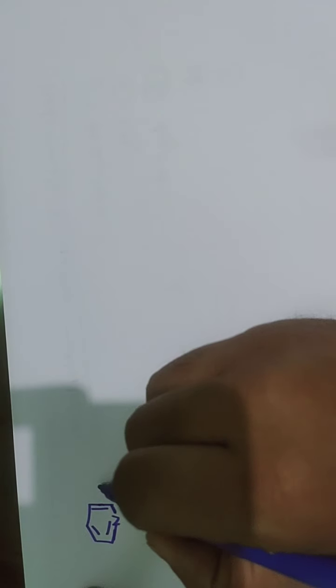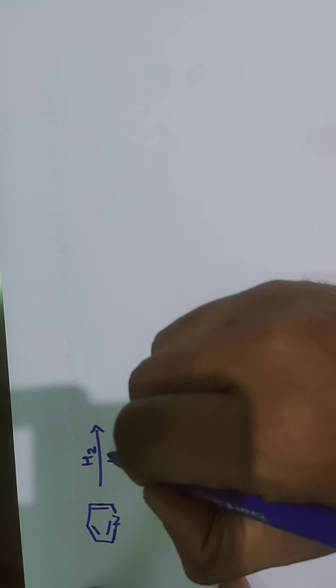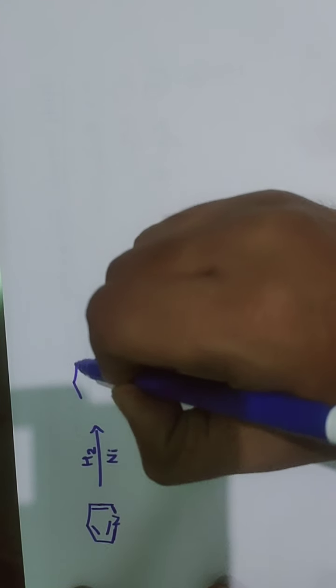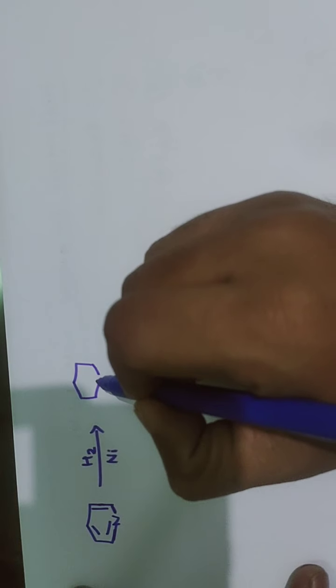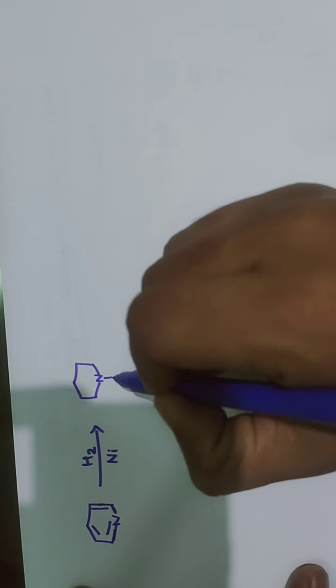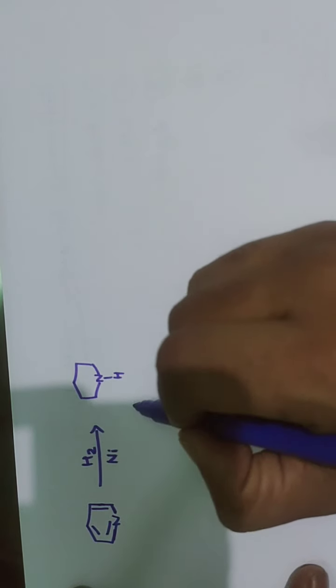This is a pyridine molecule. First step, it is reduced by using nickel. So what happens? The double bonds get converted to single bonds, and pyridine gets converted to piperidine, with NH. This is what happens. First step is reduction. The unsaturated ring system is reduced.